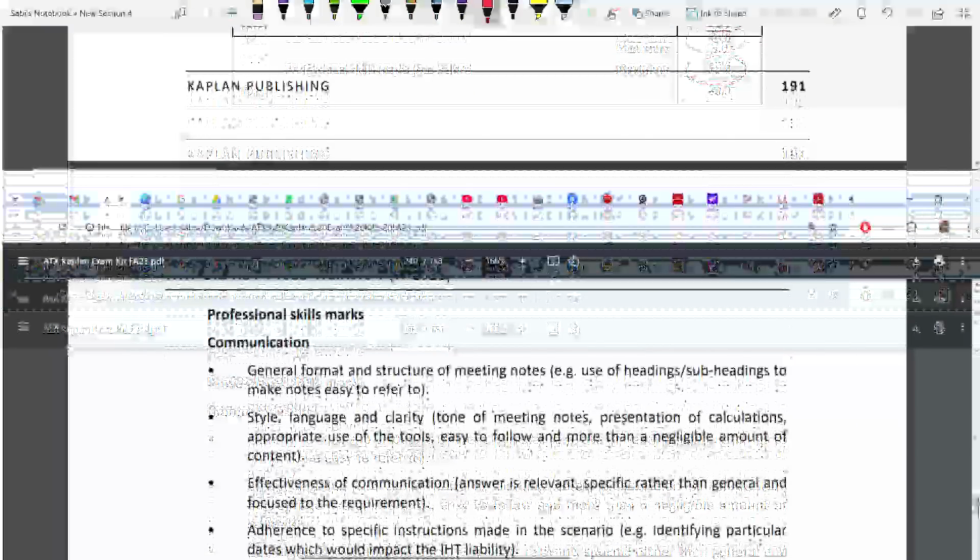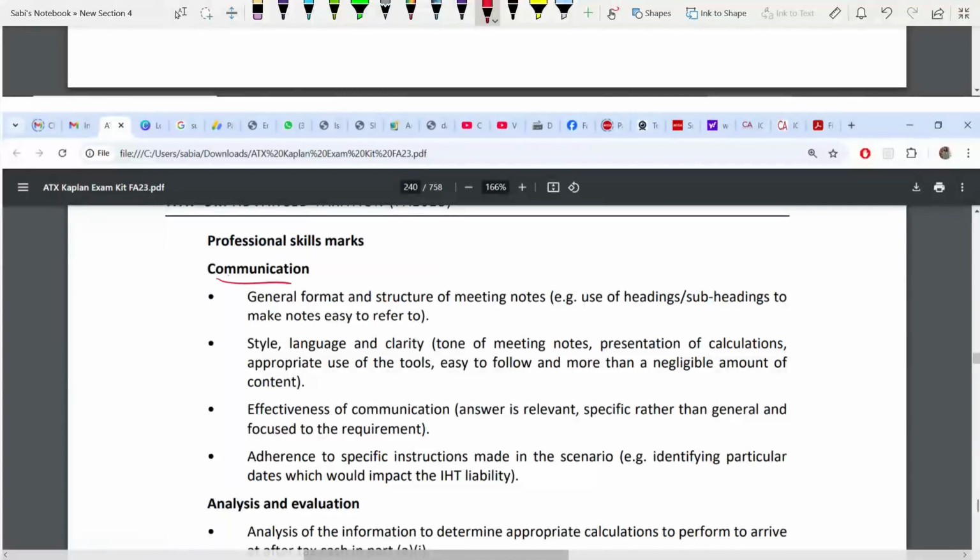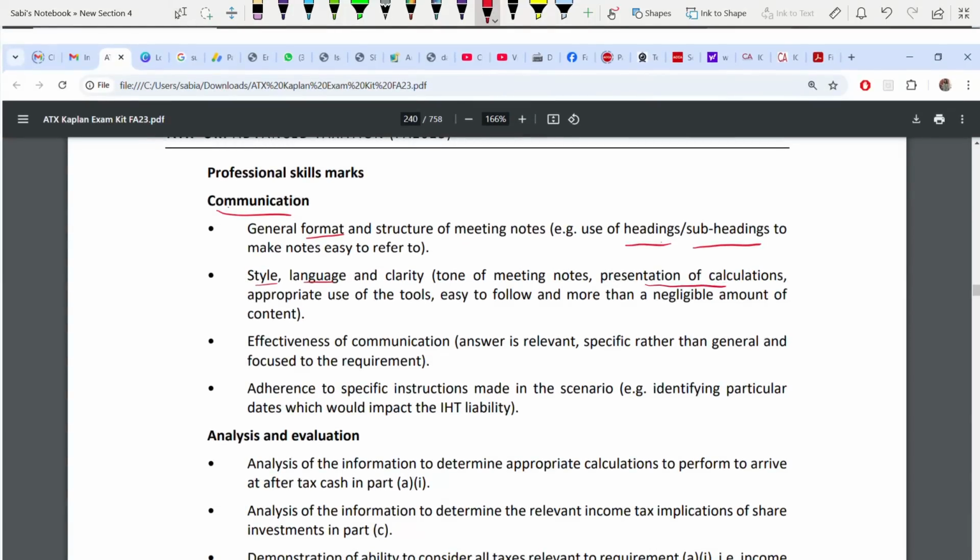Okay. Communication, as I told you: follow the general format, that is meeting notes, and use headings and subheadings. Next, use the style and language as I told you, professional. Okay. Present your calculations. Keep your answers specific, not general. If they are giving you some specific instructions, follow those instructions. For example, dates: identifying particular dates that would impact IHT liability.